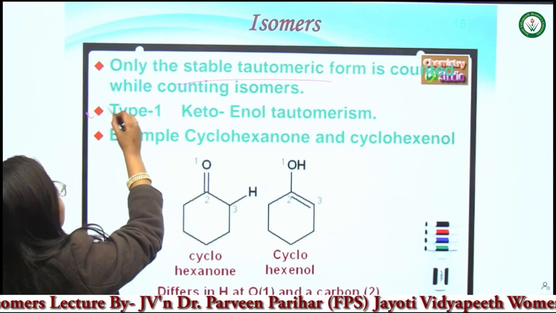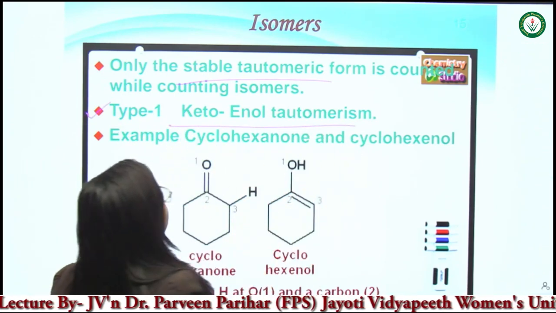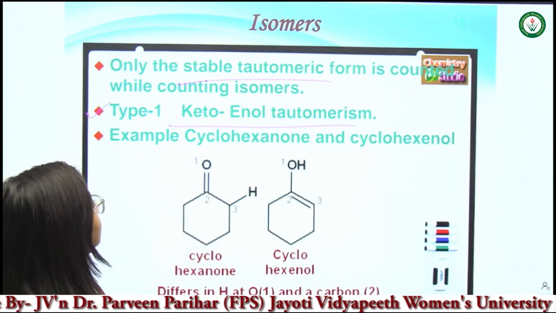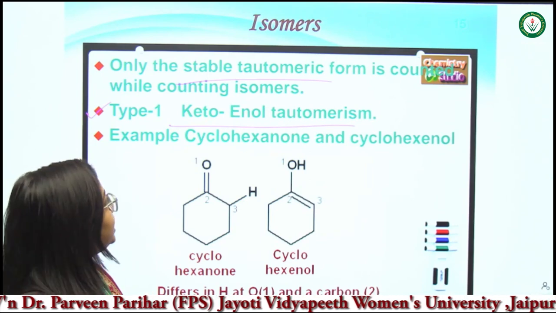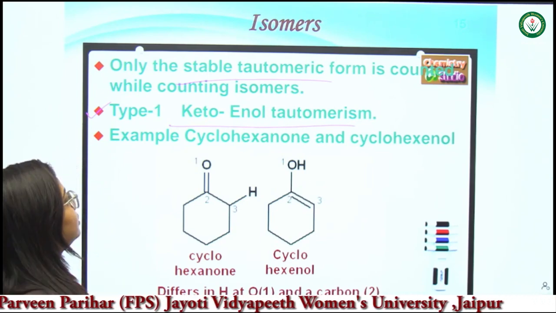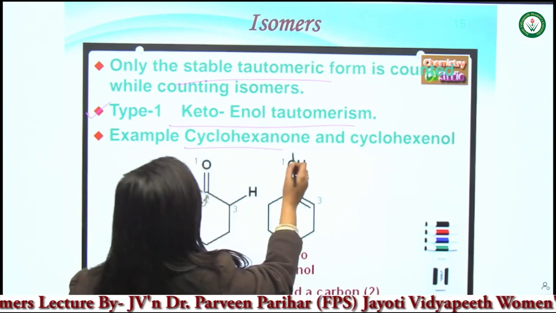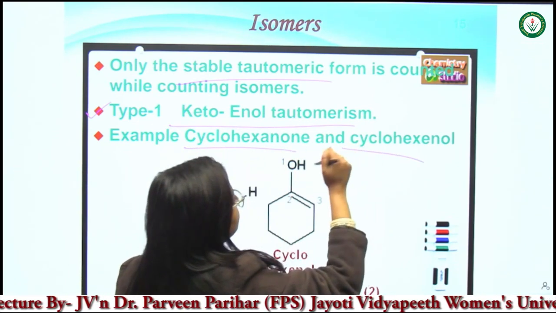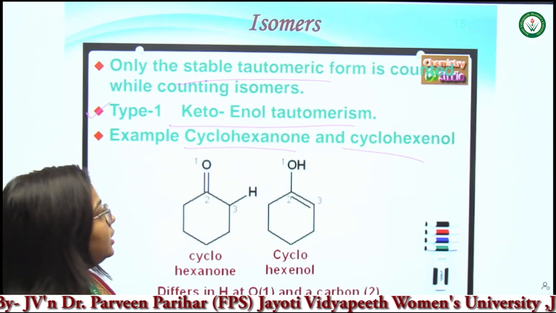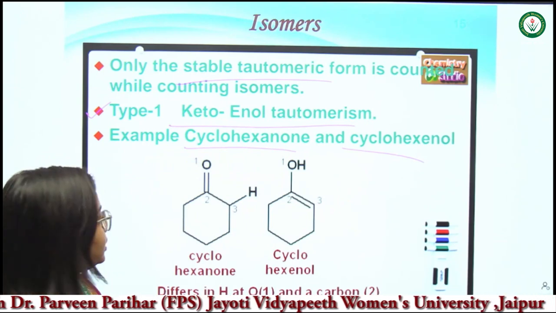Type 1 is the keto-enol tautomerism. The type 1 tautomers are the keto-enol tautomers. Let's see the example. Here is the example of cyclohexanone and cyclohexenol. Let's see how these are tautomers.